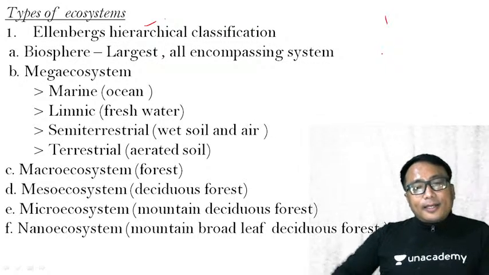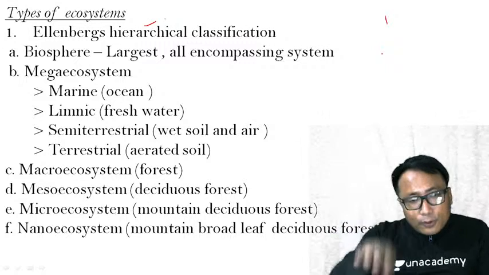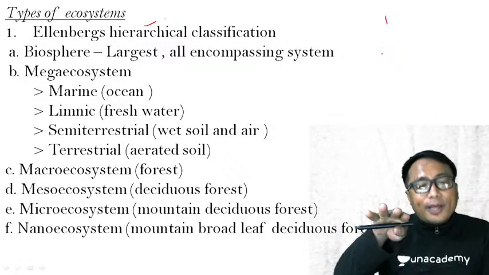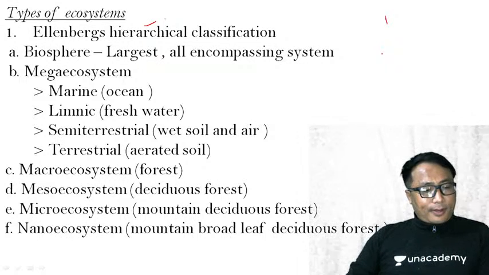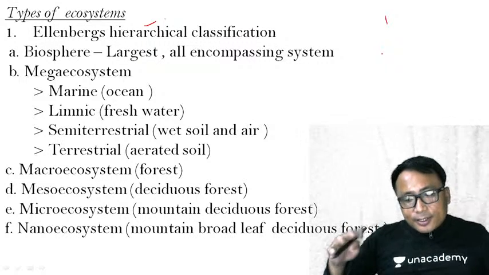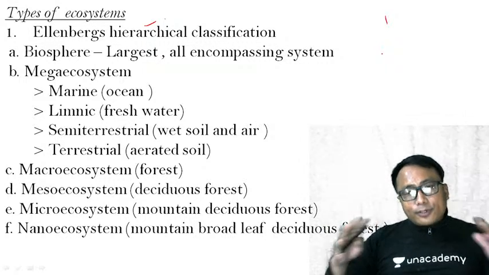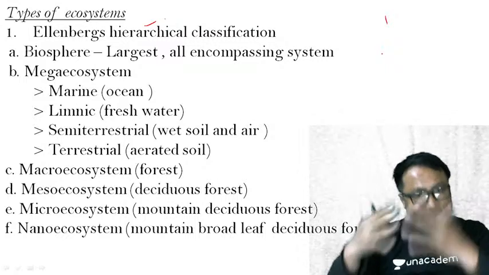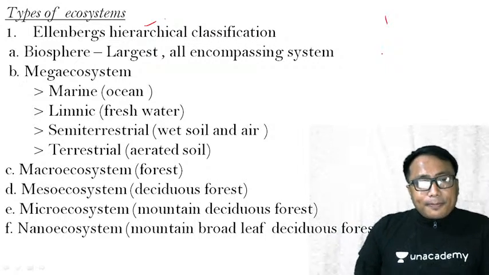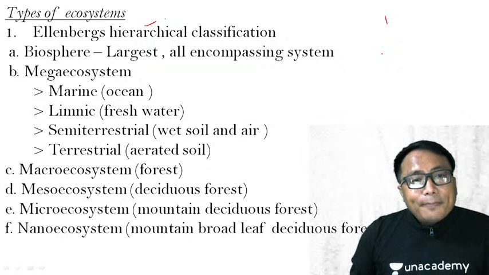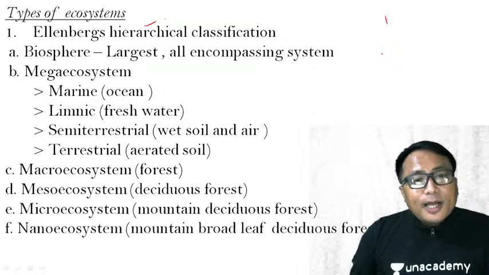Then, in the second hierarchy, lower to the biosphere, we have the mega ecosystem. Consisting of different mega ecosystems will give rise to the biosphere. This mega ecosystem can be a marine ecosystem, that is the entire ocean.